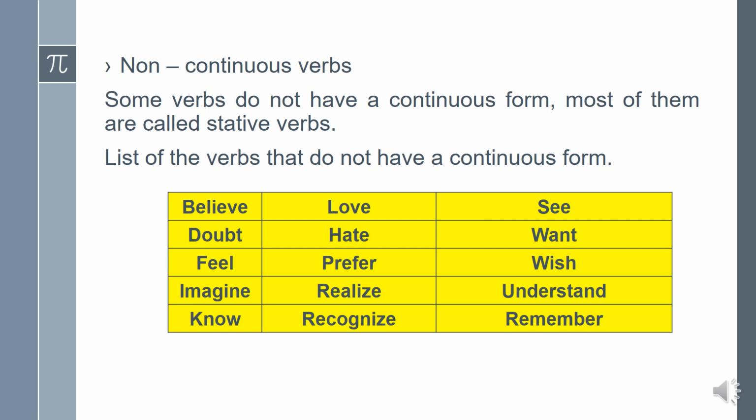Here is a list of the verbs that do not have a continuous form. Believe, doubt, feel, imagine, know, like, love, hate, prefer, realize, recognize, see, want, wish, understand, remember, and so on. All these verbs we should not use in a continuous form.